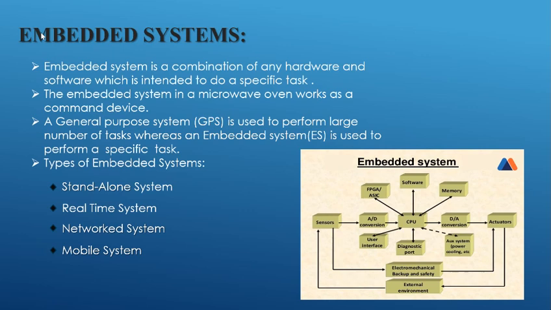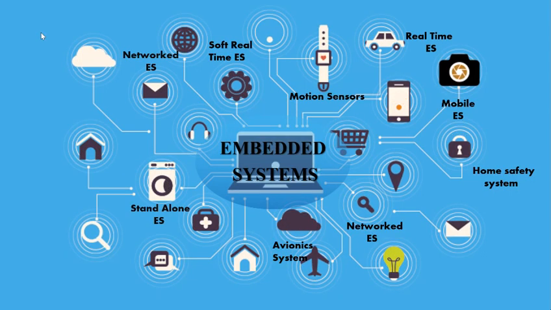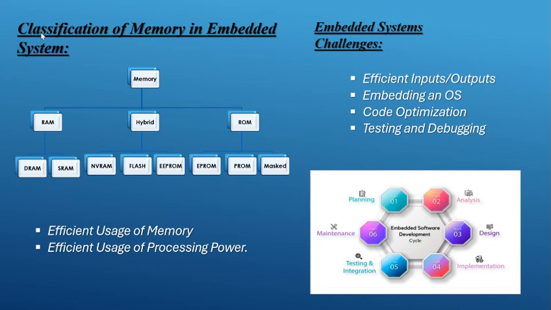Embedded system is a combination of hardware and software intended to do a specific task. The types of embedded system are standalone system, real-time system, network system, and mobile system. These are the real-time applications of embedded system: standalone system, network system in this picture. Classification of memory: memory is classified as RAM, high speed, and ROM. Embedded system challenges are basically based on code optimization, testing, and debugging.